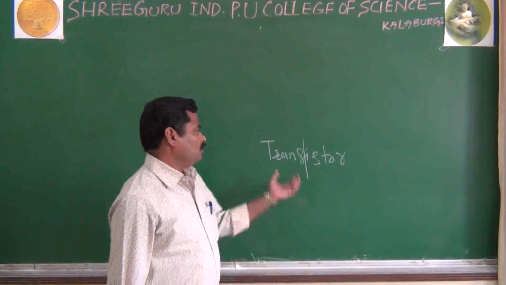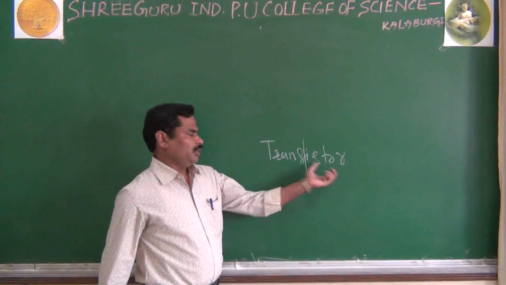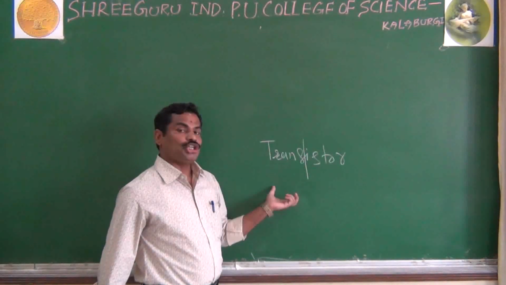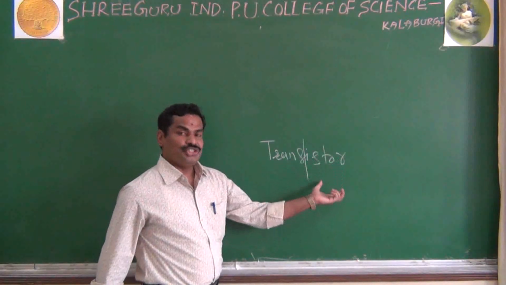If you split the word, it becomes trans and istor. Trans is nothing but transfer, and istor is nothing but resistance.